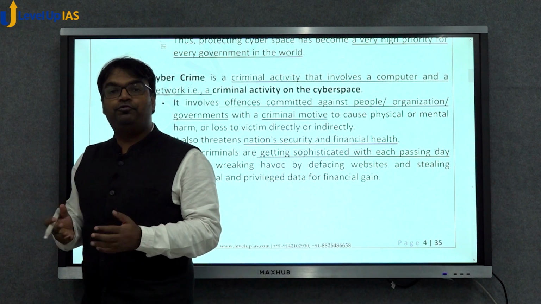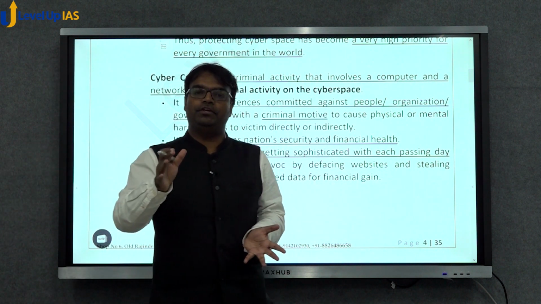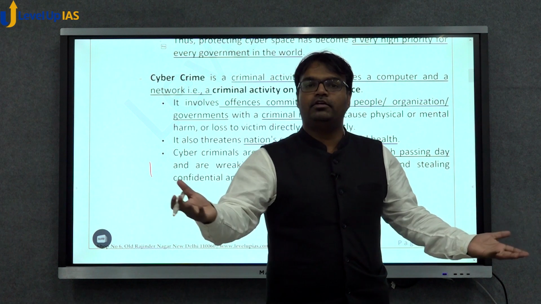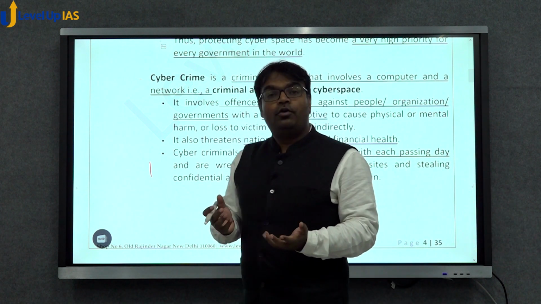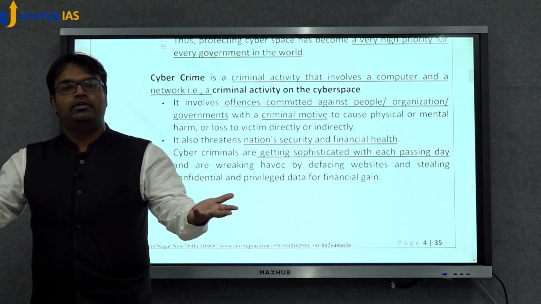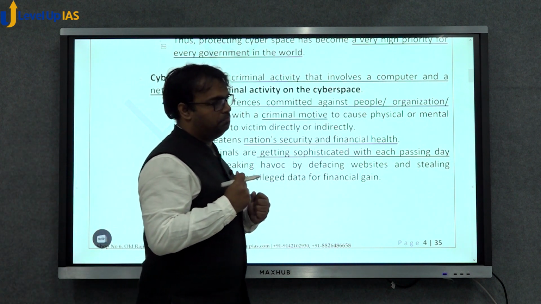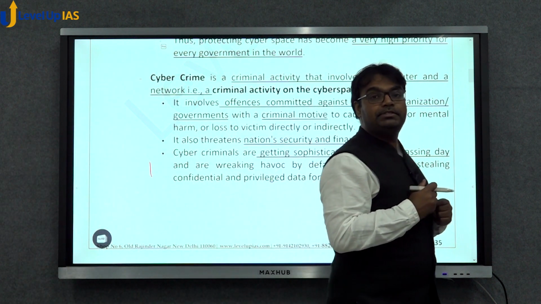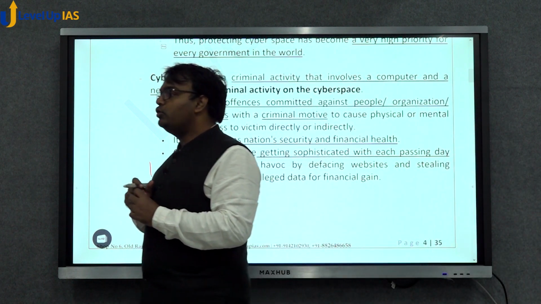Spread of fake news, if a country has a law against fake news on internet, will also be a cyber crime. Spread of child pornography through internet will also be cyber crime. Sometimes in some countries there are such laws.